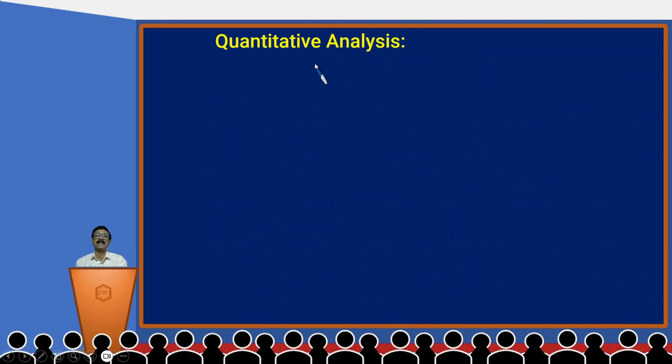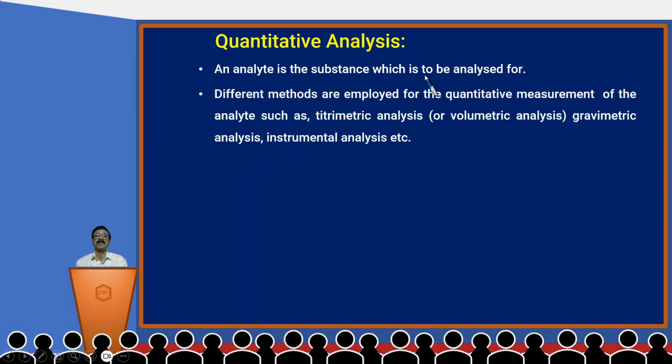First, let us discuss the quantitative analysis. An analyte is a substance which is to be analyzed for. Different methods are employed for quantitative measurement of the analyte, such as titrimetric analysis. It is also called volumetric analysis, gravimetric analysis, instrumental analysis, etc.